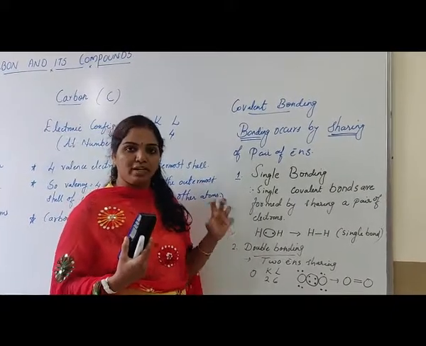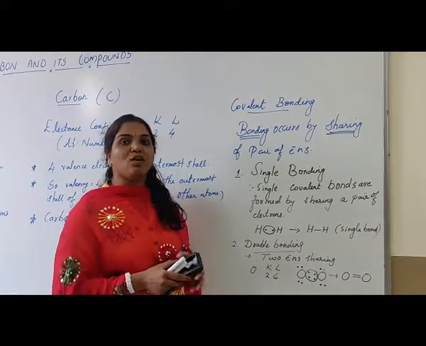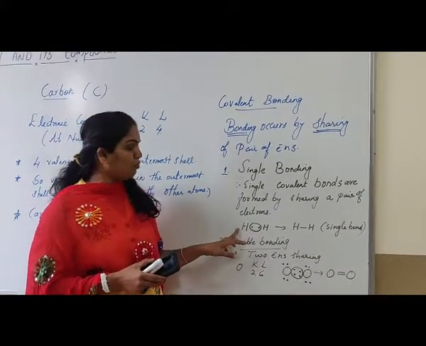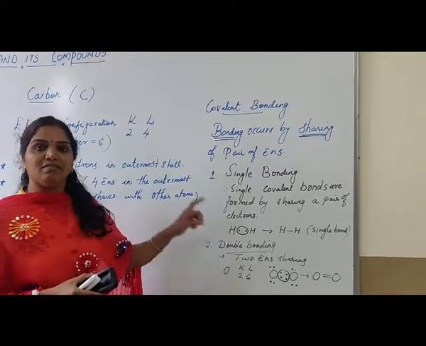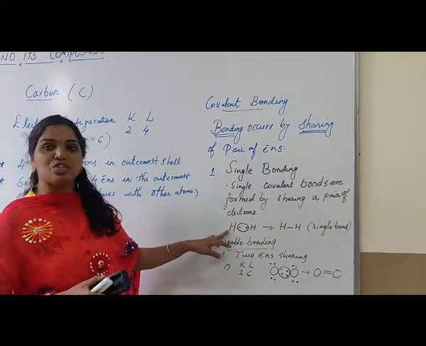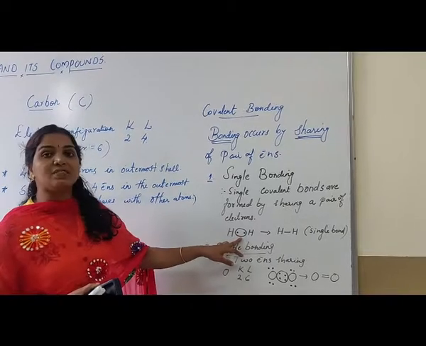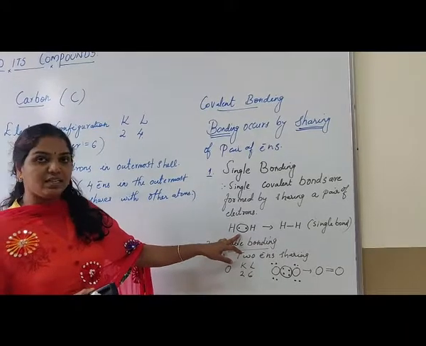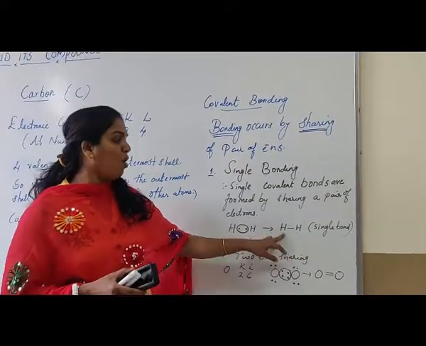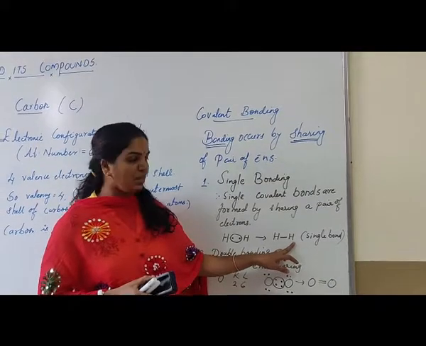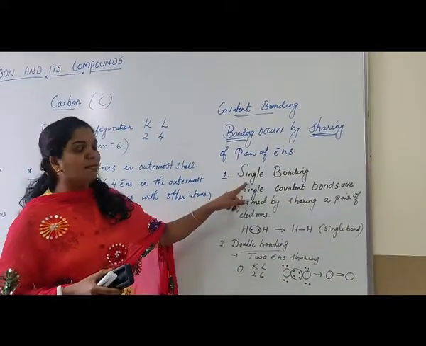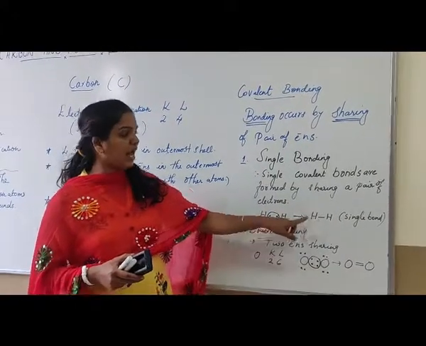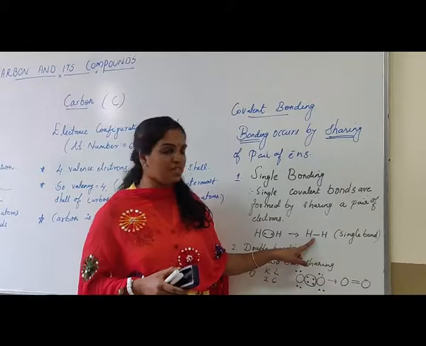Single covalent bonds are formed by the sharing of one pair of electrons. Let us look at the example of the hydrogen molecule. A hydrogen atom has only one electron in its outermost shell and it shares it with another hydrogen atom. Here one pair of electrons is shared, so an H-H single bond is formed. So single bonds are formed by sharing a pair of electrons.